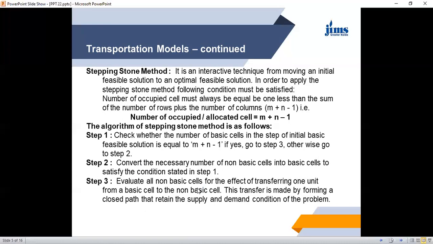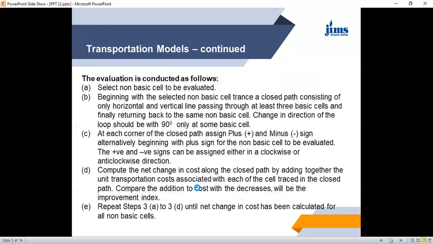So Vogel's approximation method is very near to the optimal solution, and we always prefer to find the initial basic feasible solution by Boehm so that obtaining the final solution becomes very easy. I again highlight that in the examination you will definitely get one problem from transportation. So always find the initial basic feasible solution by Boehm only. Its application is not difficult, it is very easy, and then hardly in 1 to 2 steps you will get the final solution.